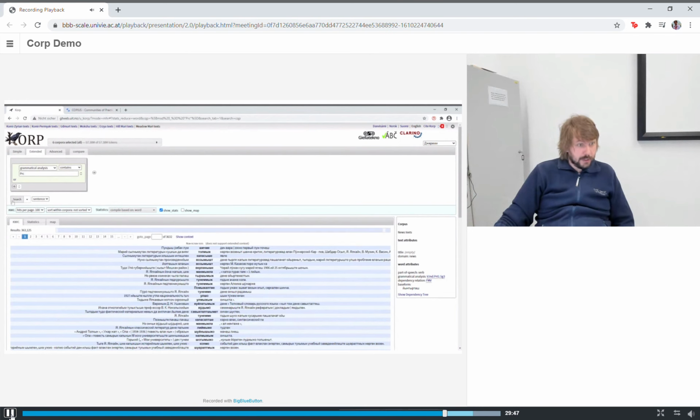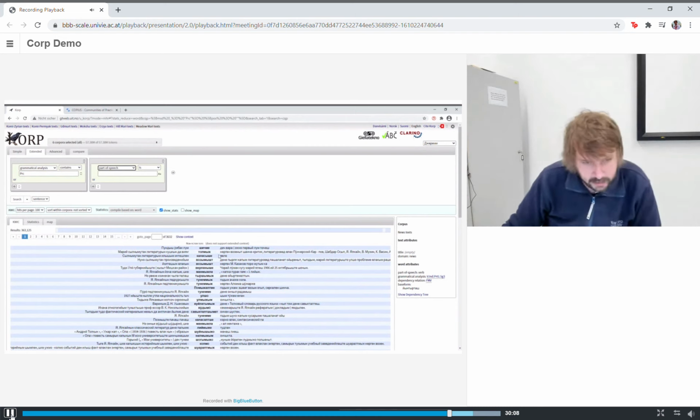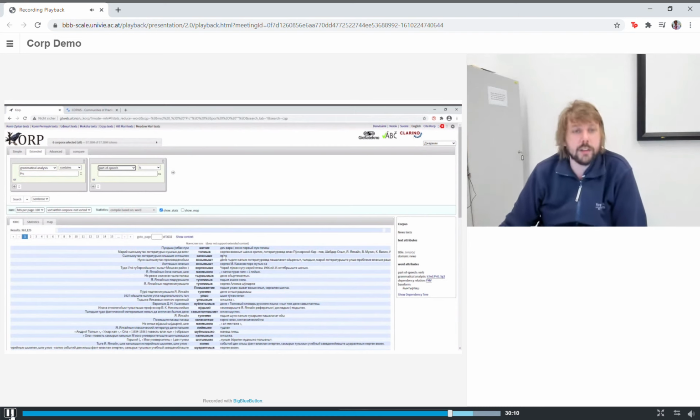This is going to be too much because now I'm looking for all participles in the whole corpus, and that is over 363,000. But what I actually want is: grammatical analysis contains participle followed by, and now I can say part of speech is, and let's see, here we have Tolmisch nergen, this nergen that I mentioned. Here it is. Also Dutch, this is also a postposition.